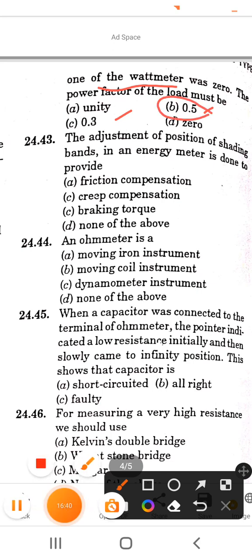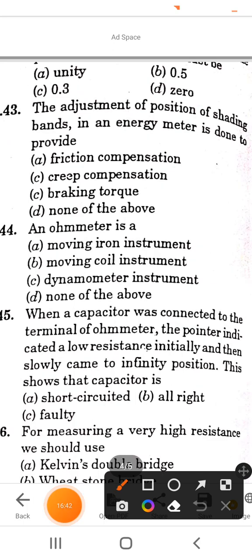The adjustment of position of shading bands in an energy meter is done to provide: options are friction compensation, creep compensation, braking torque, none of above. So the correct answer of this question is option A, friction compensation.